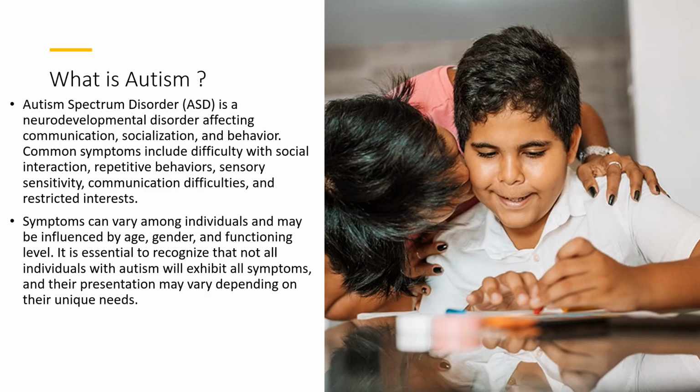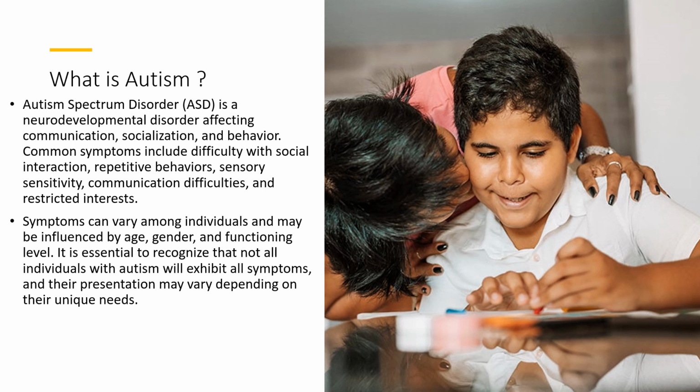Autism, or autism spectrum disorder, is a neurodevelopmental disorder that affects an individual's ability to communicate, socialize, and behave in a typical way. Autism is a spectrum disorder, which means that it affects individuals in different ways and to varying degrees of severity. Some common symptoms of autism include difficulty with social interaction. Individuals with autism may struggle to understand social cues and norms. They have difficulty in making eye contact and may prefer to be alone.